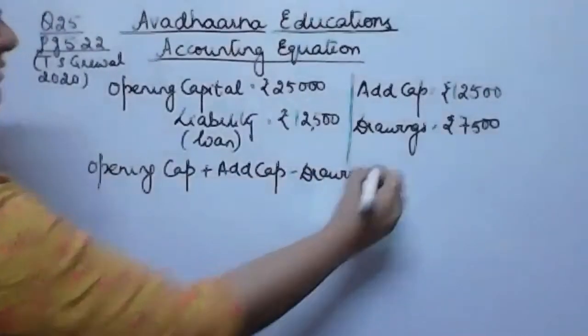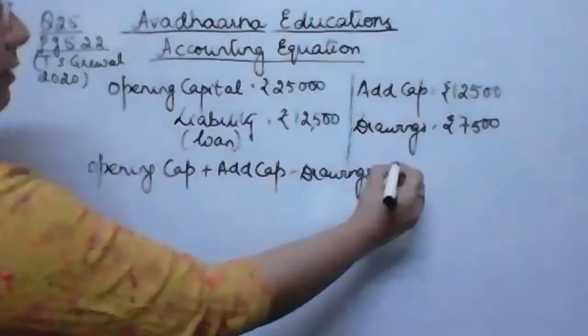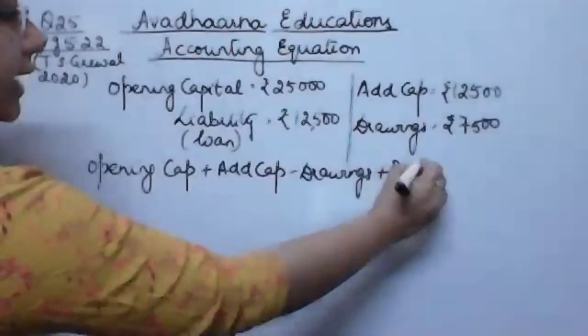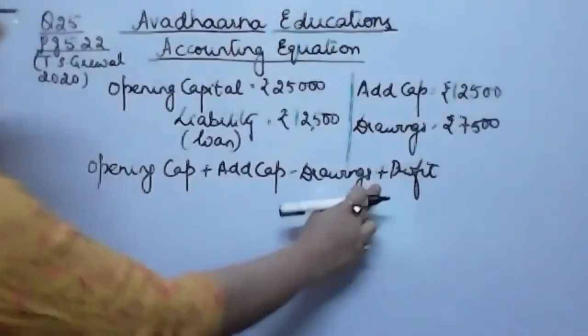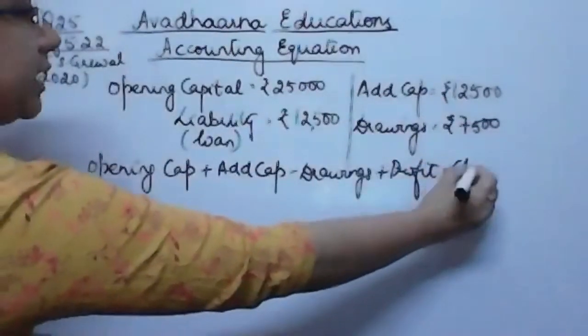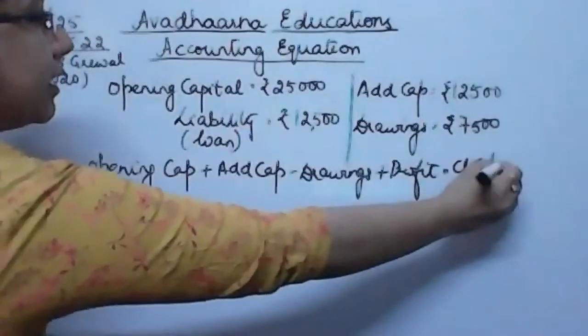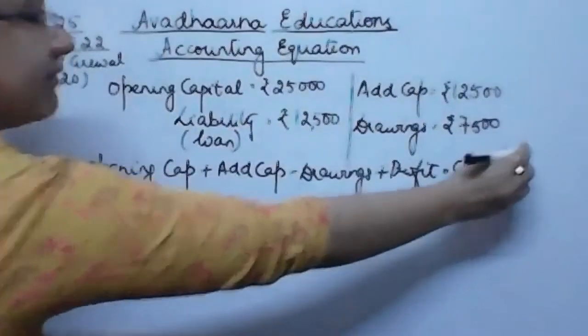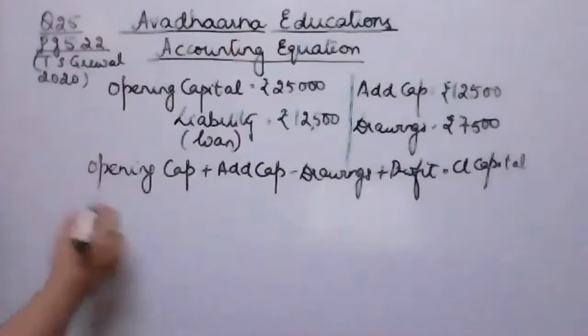Now, if it is a positive figure, then plus profit, and if it would have been a negative figure, that means there would be a loss. It is going to give me closing capital. Now we have calculated the value of closing capital also. Let's substitute the value.